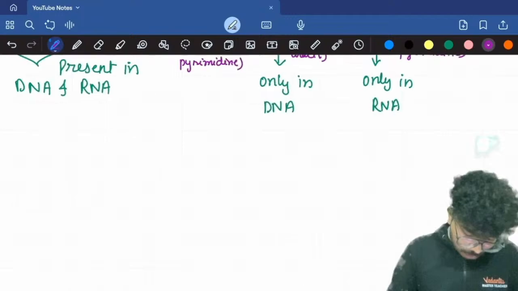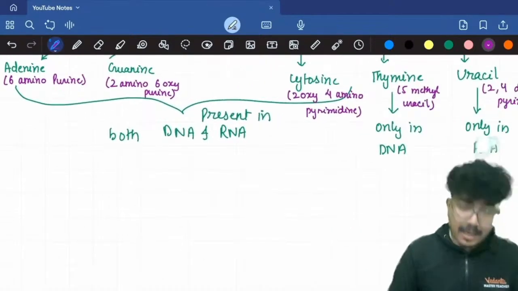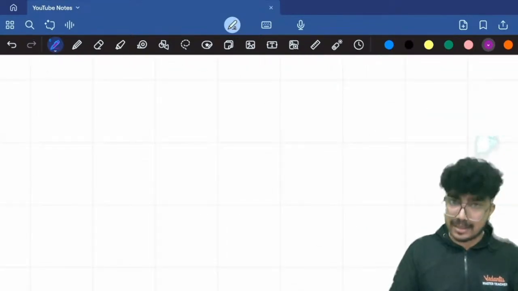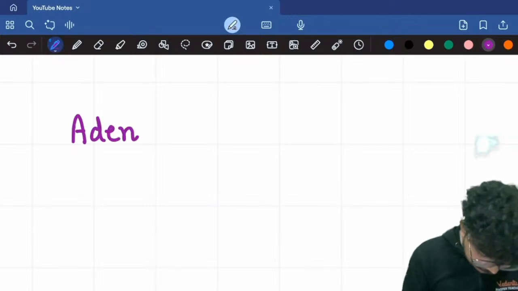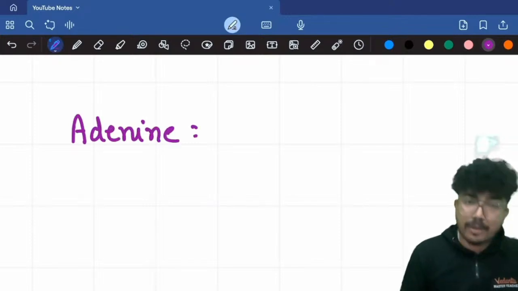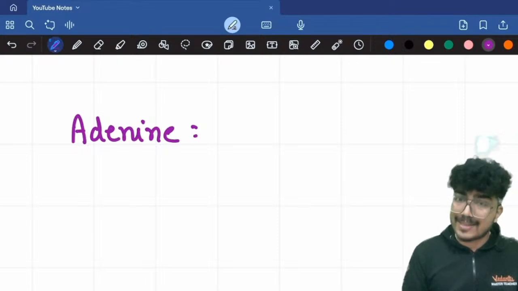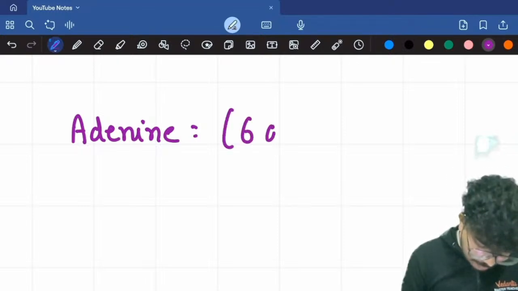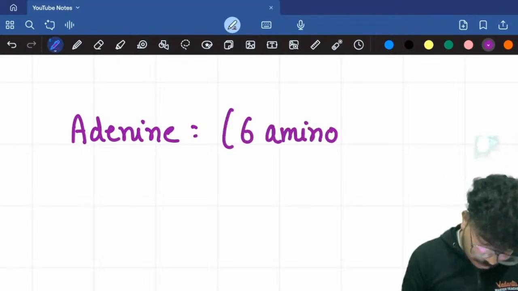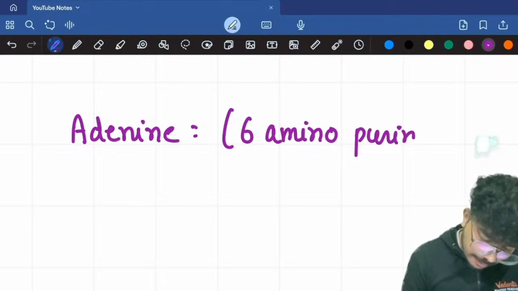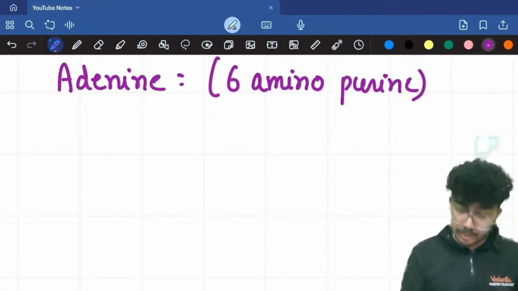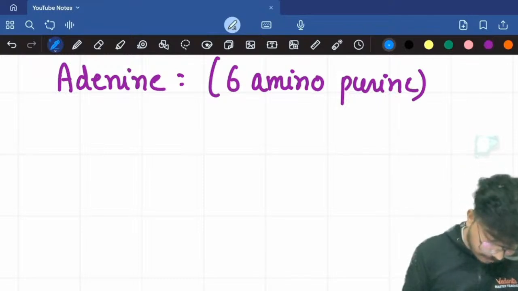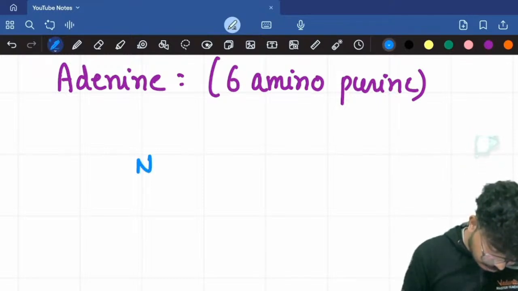Now I'll teach you how you can draw the structure. Let's start with the very first structure, that of adenine. As I taught you, adenine is also known as 6-aminopurine. So first of all, let's draw the basic purine ring.